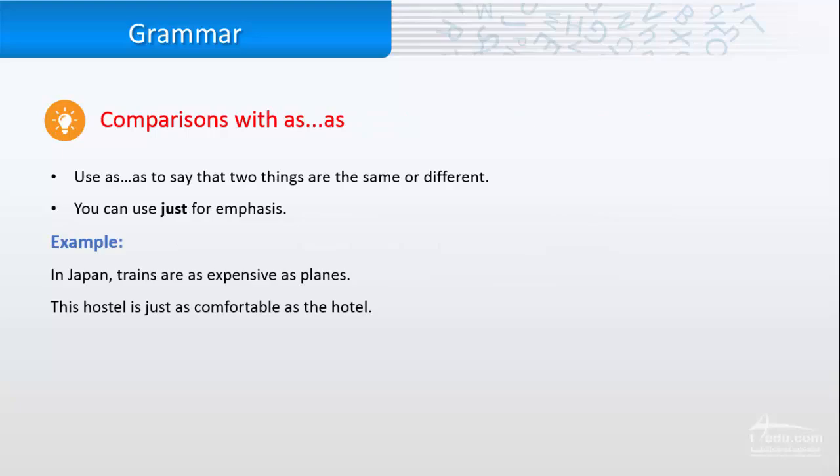Now we have comparisons with as. We use it to say that two things are the same or different. You can use the word just for emphasizing. Let's see an example. In Japan, trains are as expensive as planes, so they are the same. This hostel is just as comfortable as the hotel. So do you see the word just is only to emphasize the sentence here.